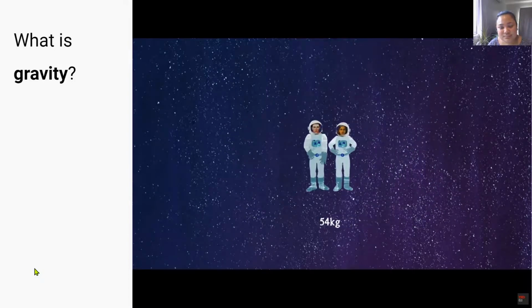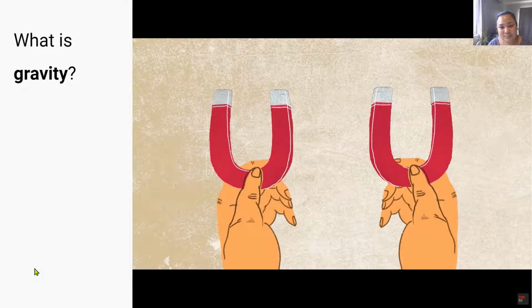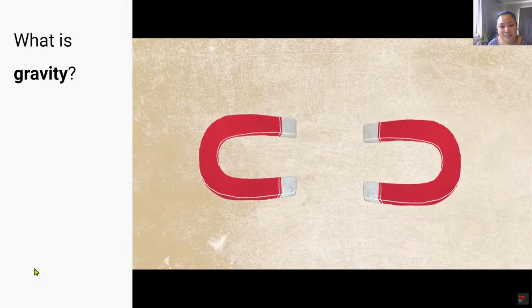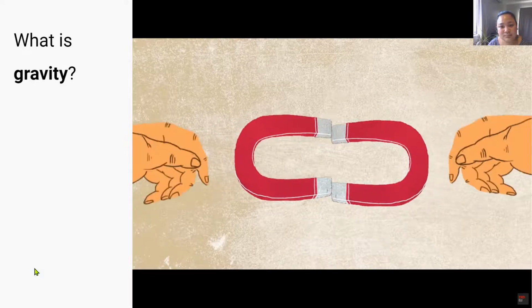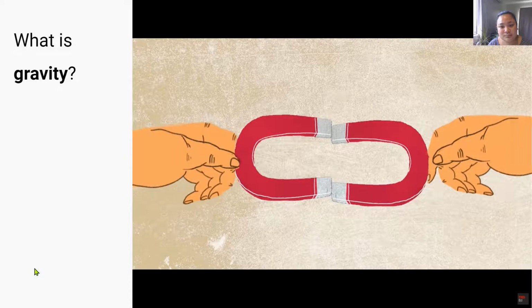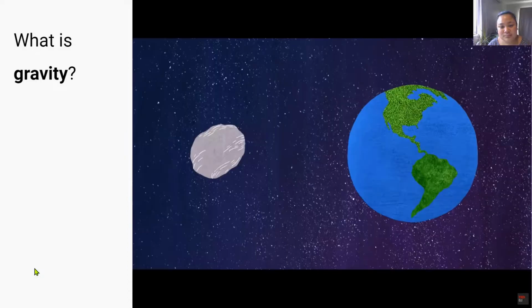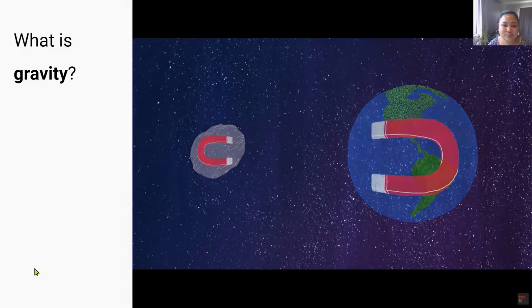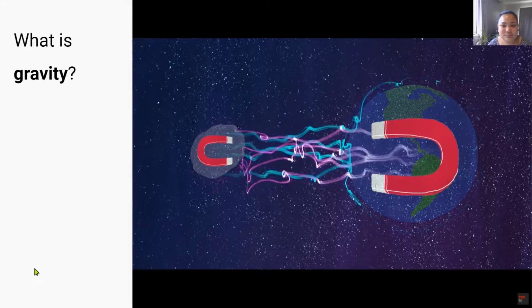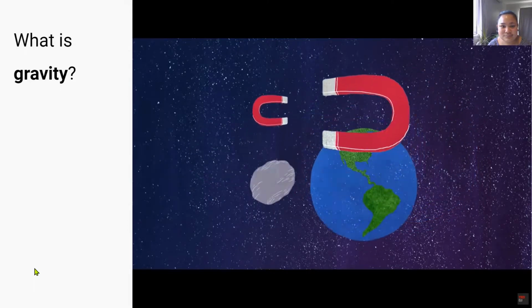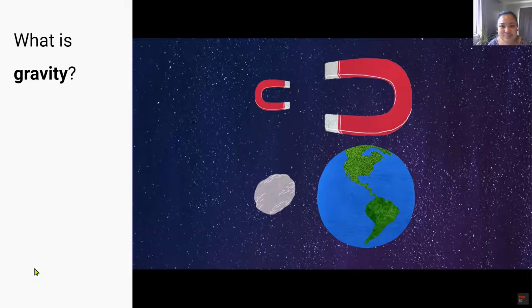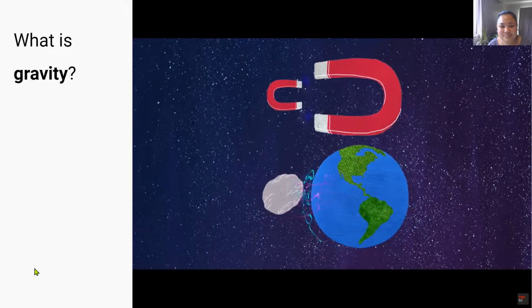Maybe one more thing might help. Have you ever played with two magnets? You know the magnets with the north and the south poles? When you take the magnets and put them closer to each other, they move together. They are attracted to each other. And the closer they are, the stronger the attraction. Think of the mass of the object like the strength of a magnet, and the distance between the objects like the distance between the two magnets. Now understand, I'm not saying that gravity and magnetism are the same. They just behave in a similar way.